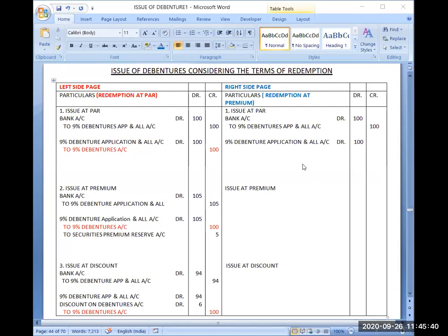Now the second question is, if I am issuing debenture today and while issuing debenture, I am promising that after 5 years, when I will pay you back the money, at that time I will pay you rupees 105, I will pay you rupees 5 extra. This loss will be after 5 years, or this loss will be right now when I am accepting rupees 100 on this promise from the debenture holder. Today I will be having this loss, or after 5 years I will be having this loss.